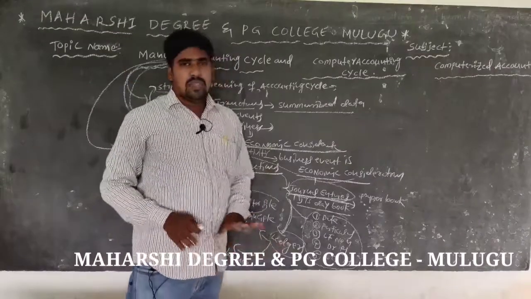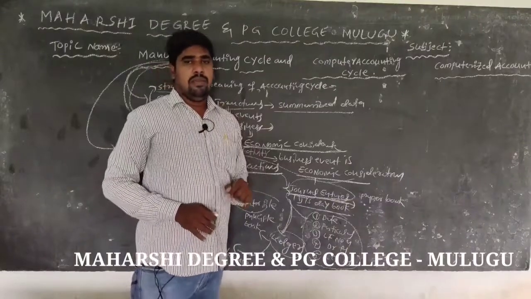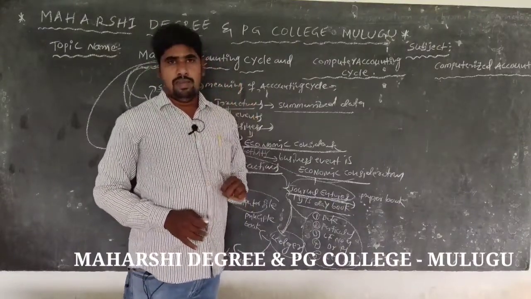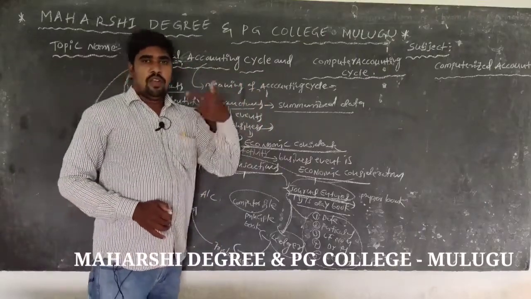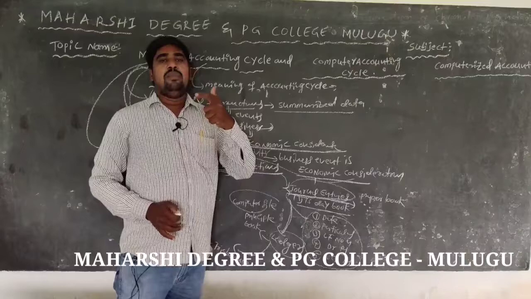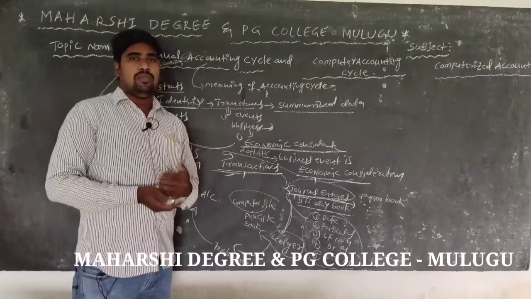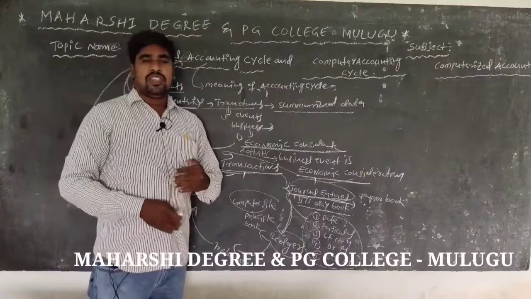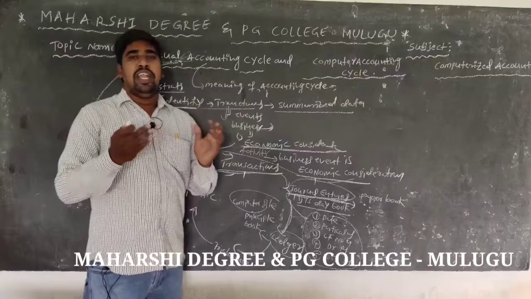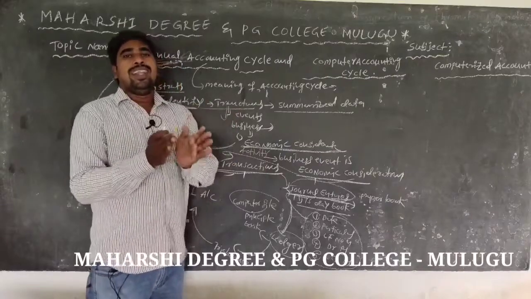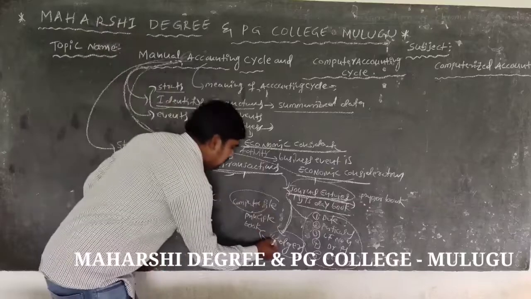So the ledger columns are, there are 8 columns. The first column is date, the second column is particulars, the third column is journal folio number, the fourth column is debit amount in rupees. As well as the credit side also has 4 columns: date, second particulars, third journal folio, and fifth credit amount in rupees. There are a total of 8 columns in the ledger format, the ledger model.